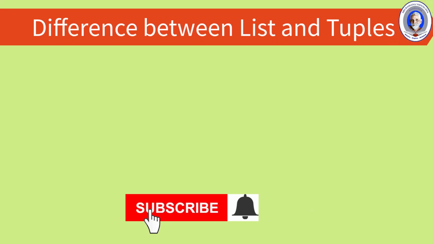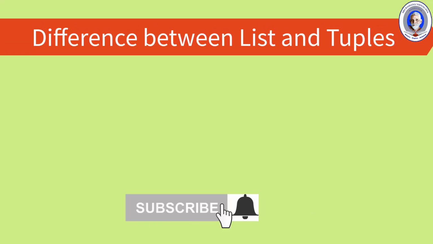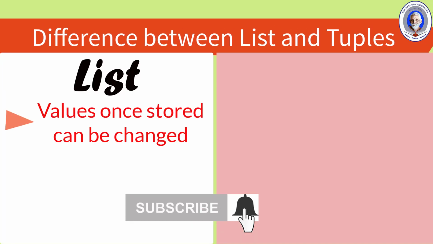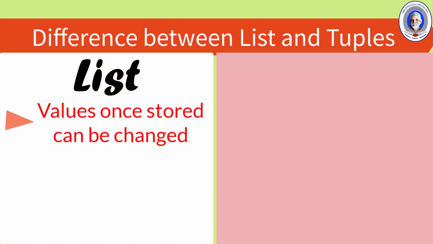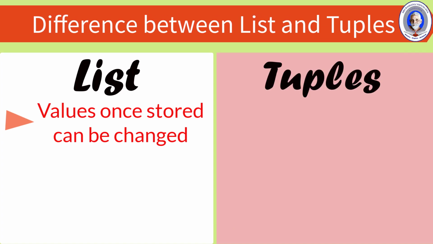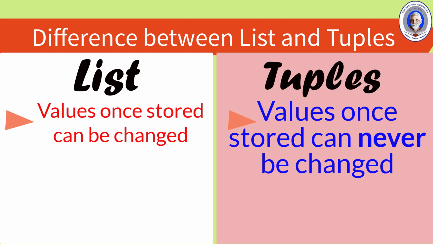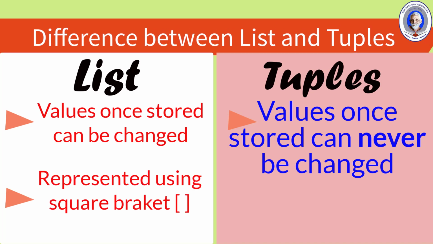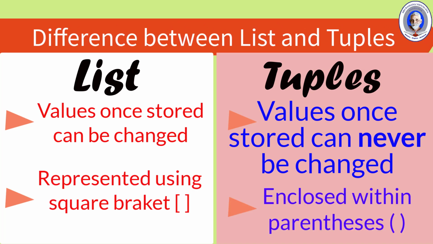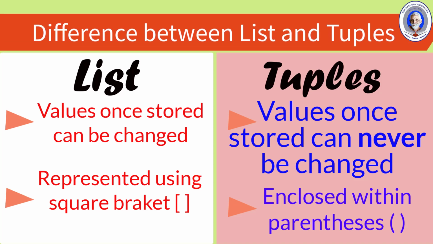Just know the difference between list and tuples. In a list, once the values are stored, the values can be changed if needed. But in tuples, the values can never be changed once assigned. The second difference is that a list is represented using square brackets, whereas tuples are enclosed within parentheses. So these are the two differences between list and tuples.